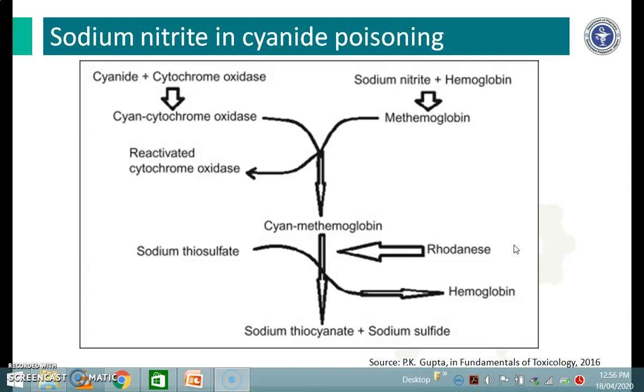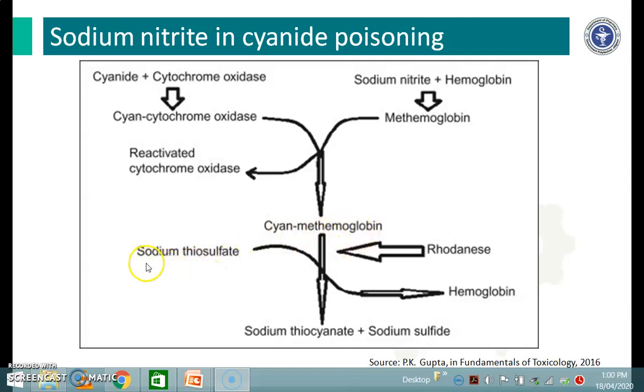Now let's see the action of sodium nitrite and sodium thiosulfate as an antidote in cyanide poisoning. Cyanide reacts with the cytochrome oxidase and forms cyanocytochrome oxidase. Sodium nitrite, when given, reacts with hemoglobin to form methemoglobin. The methemoglobin and cyanocytochrome oxidase combine together and form cyanomethemoglobin, and it releases the cytochrome oxidase, which is reactivated.